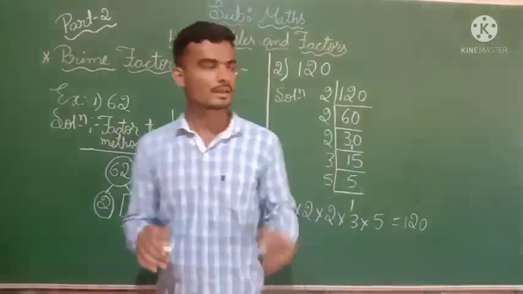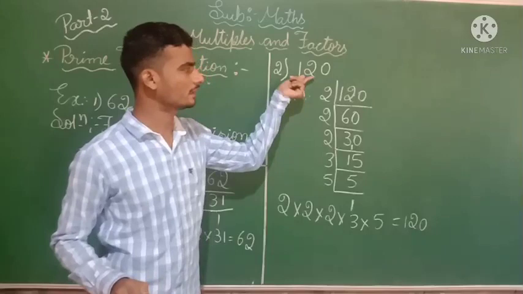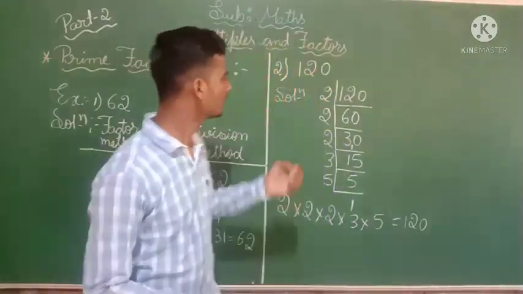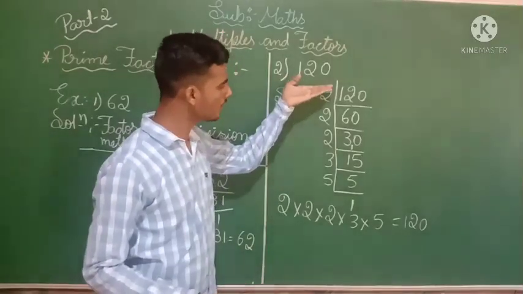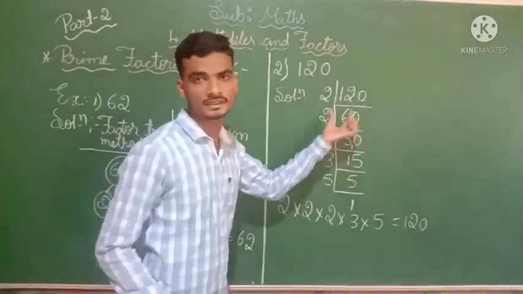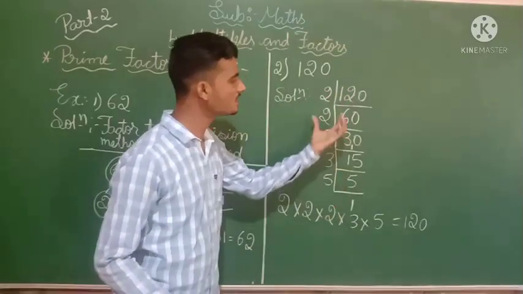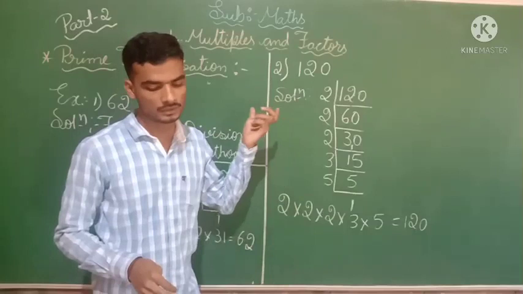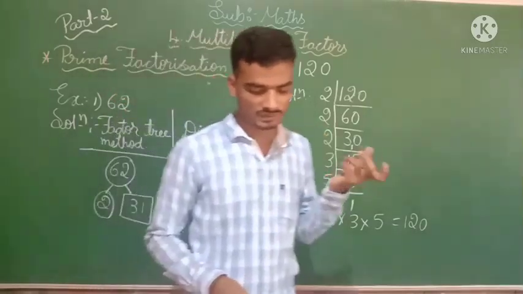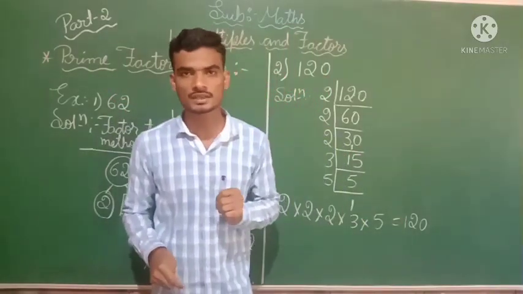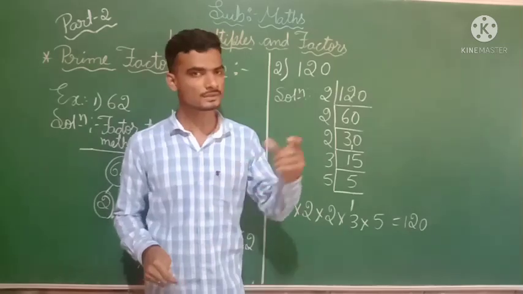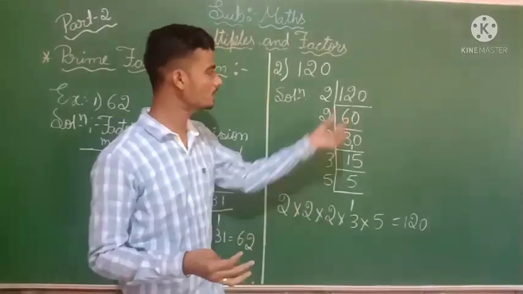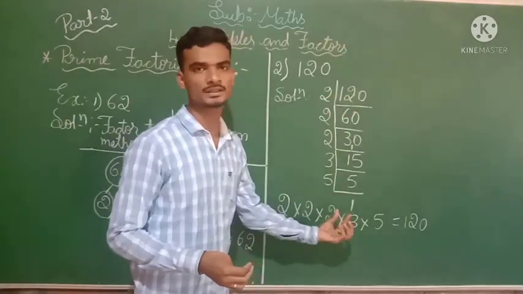Next, one more example. This is 120. This is also from your textbook, that is the 4th question. The same 4th question, we have followed the division method here. This method you have to follow for all the problems. Now I have solved 2 problems. Remaining 3 problems, total 5 problems they have given. In that 5 I have solved 2 problems here, and the remaining 3 problems you have to solve on your own by using this division method.